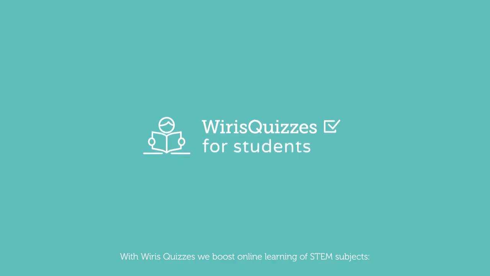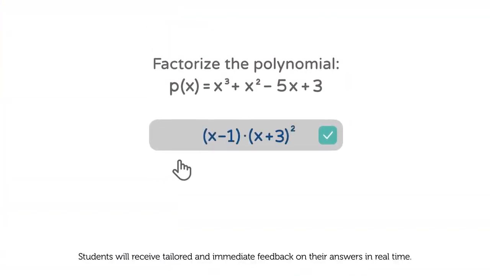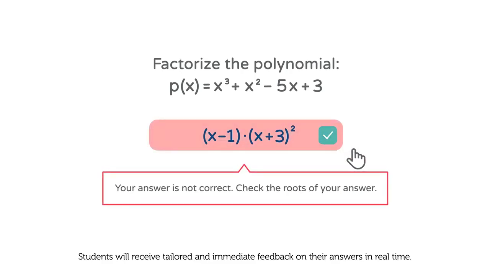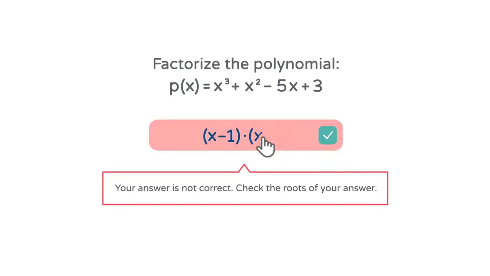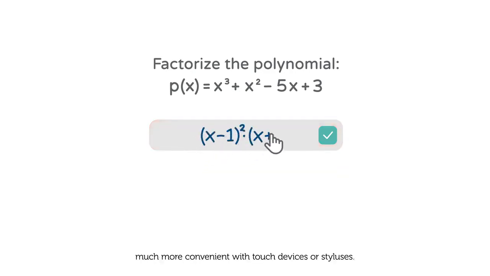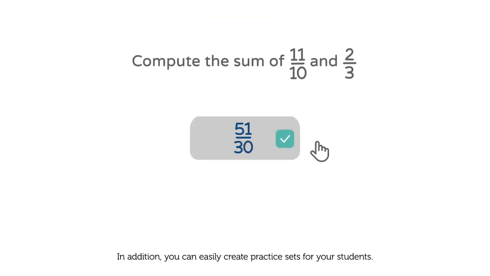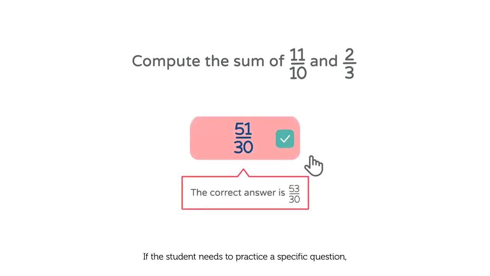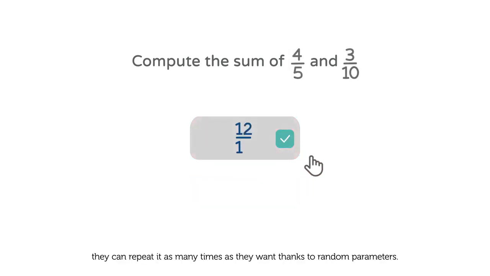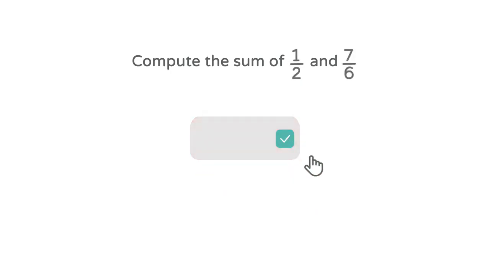With Wiris Quizzes, we boost online learning of STEM subjects. Students will receive tailored and immediate feedback on their answers in real time. The handwriting feature makes entering answers much more convenient with touch devices or styluses. In addition, you can easily create practice sets for your students. If the student needs to practice a specific question, they can repeat it as many times as they want, thanks to random parameters.